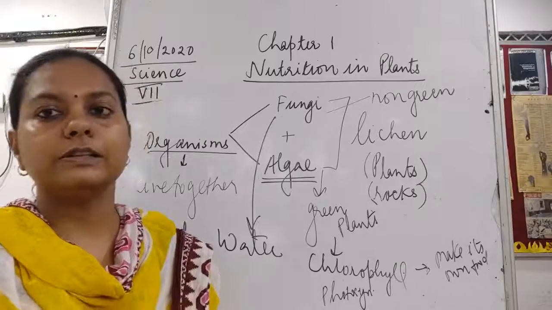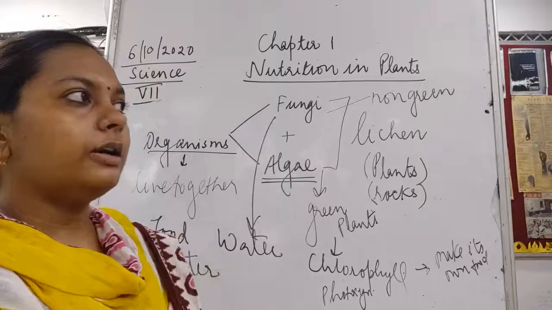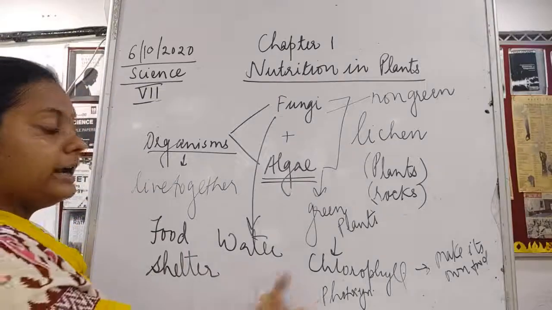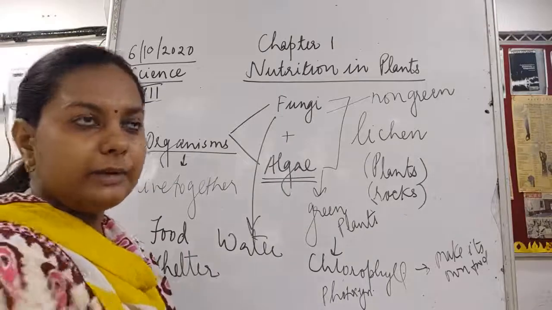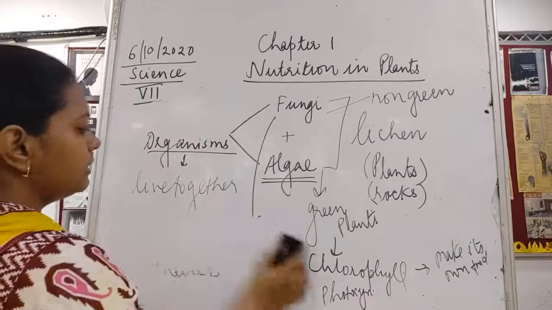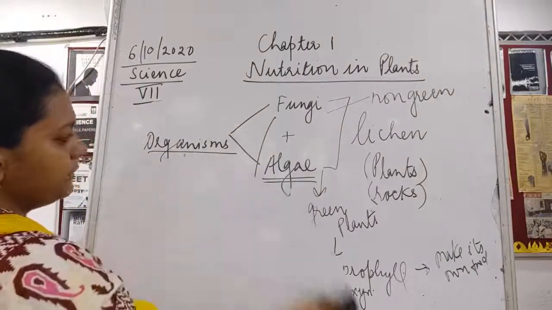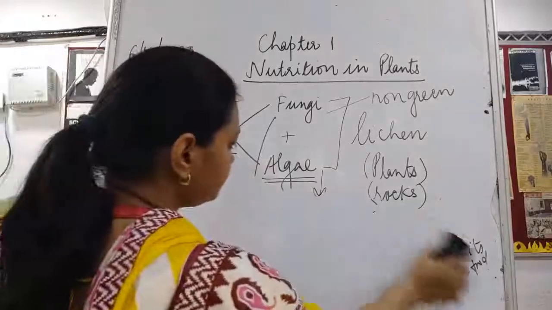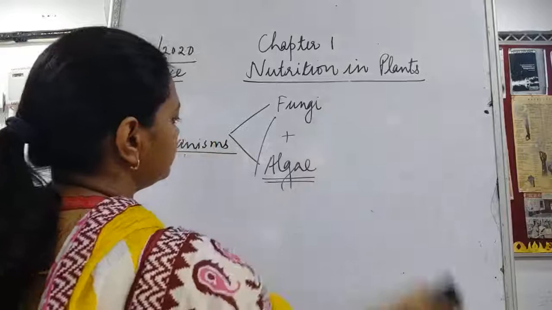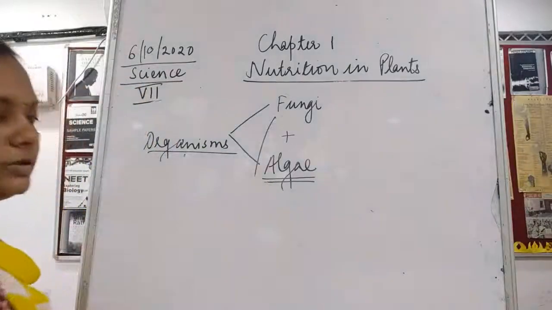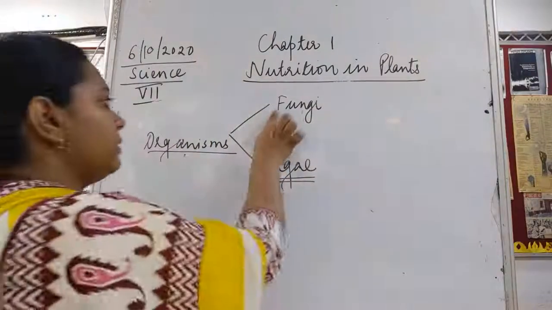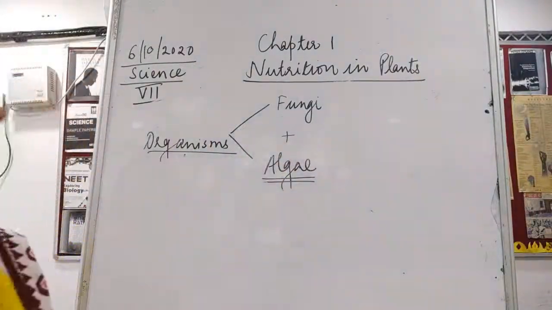Now, once the photosynthesis is done, then what happens? In turn, this algae needs to help. See children, there are two friends, for example. One day you do not bring your pen. So what are you going to do? You are going to take help from your friend. So here also there are two friends. The name of one friend is fungi, the other one is algae.